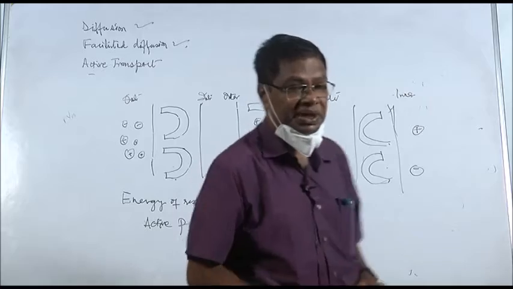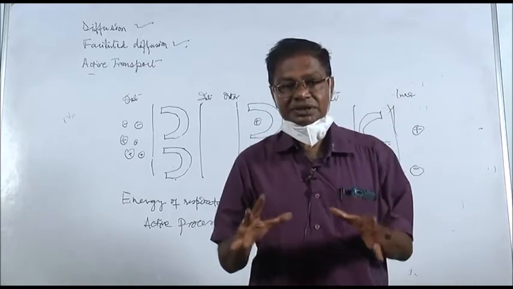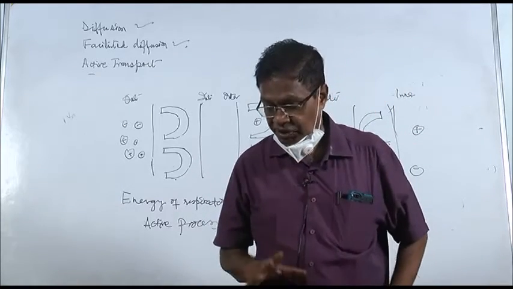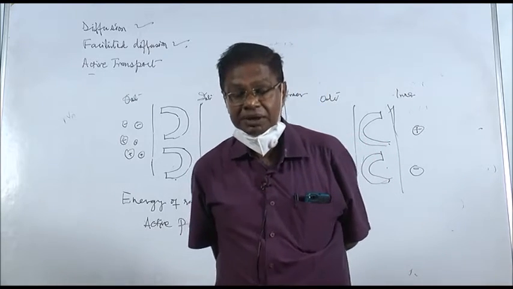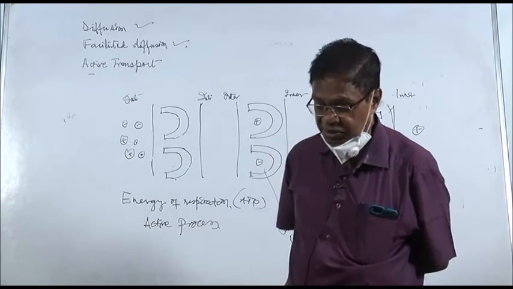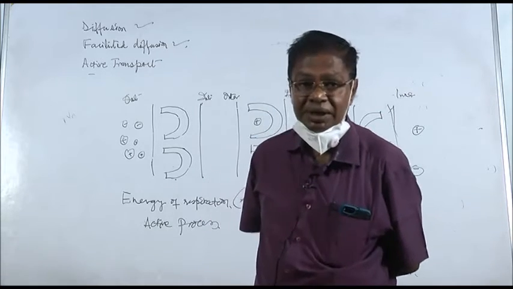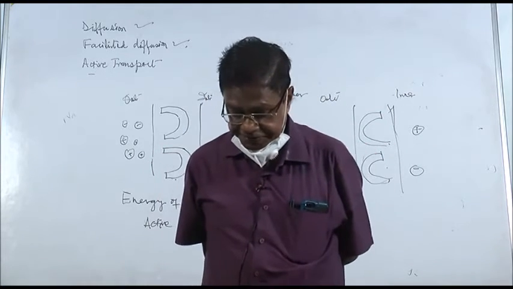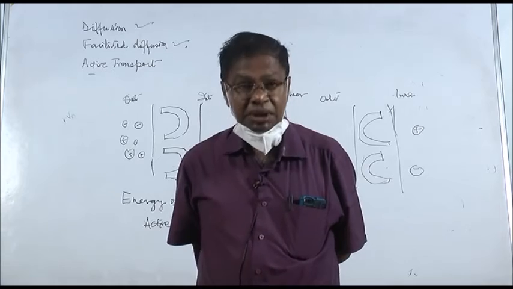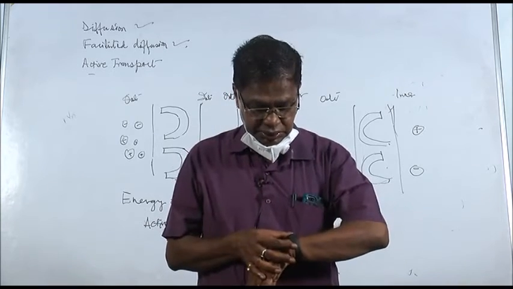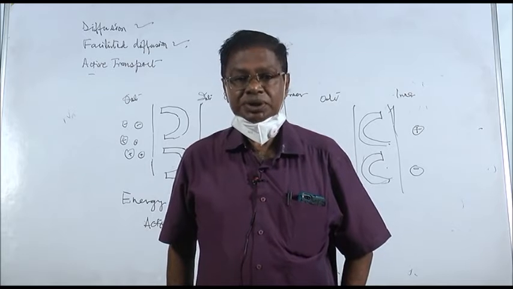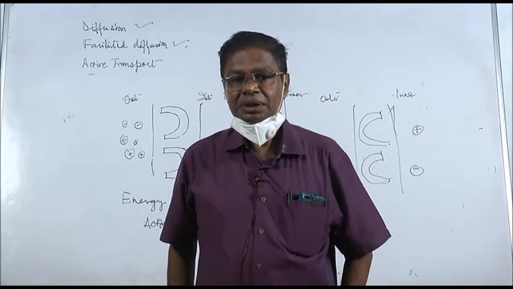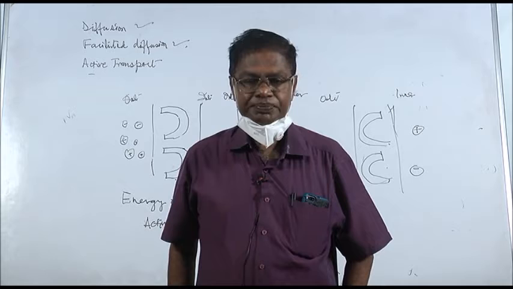So we have completed the first three kinds. We'll make a comparison of all the three. I will tell you briefly all the three processes in the form of a comparison before going to osmosis. Now, first is diffusion, which is also called simple diffusion.